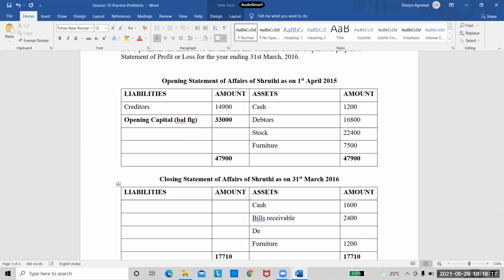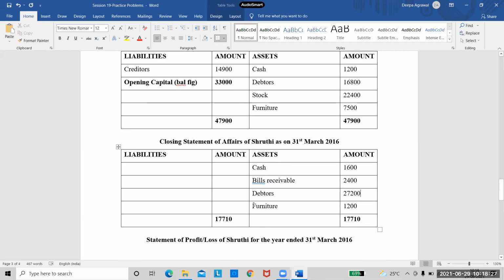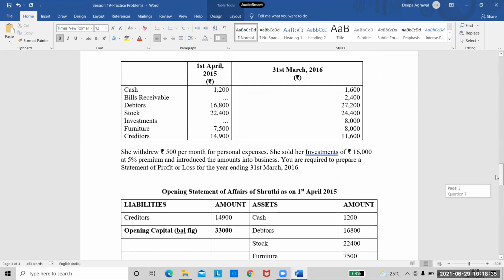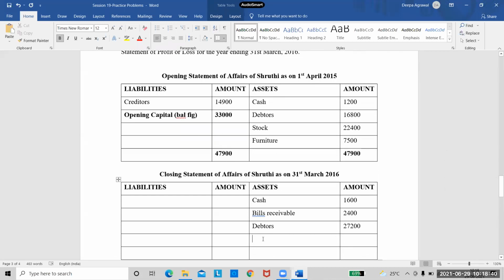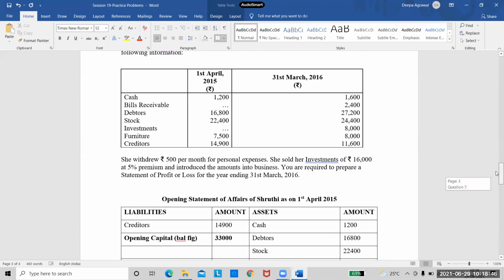Sorry. $27,200. Yes, after debtors, we have stock 24,400. So I'll take the stock also here. 24,400.